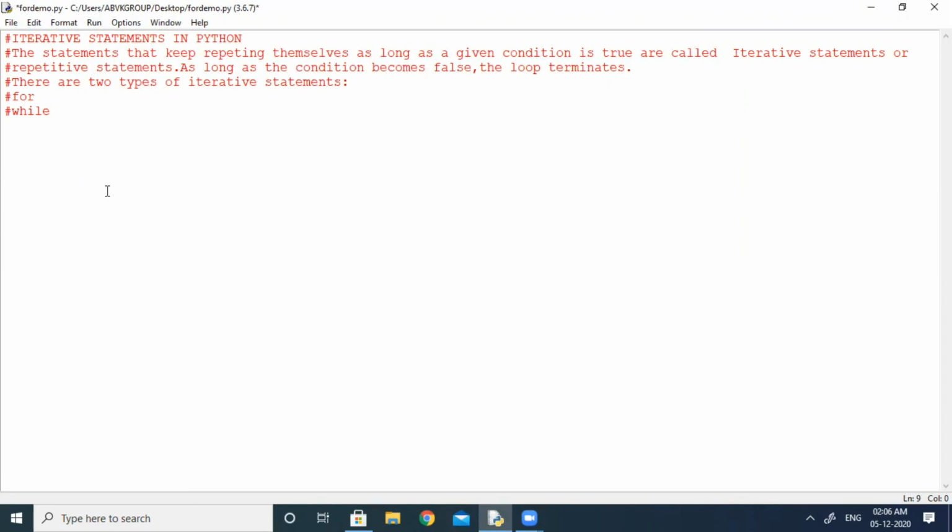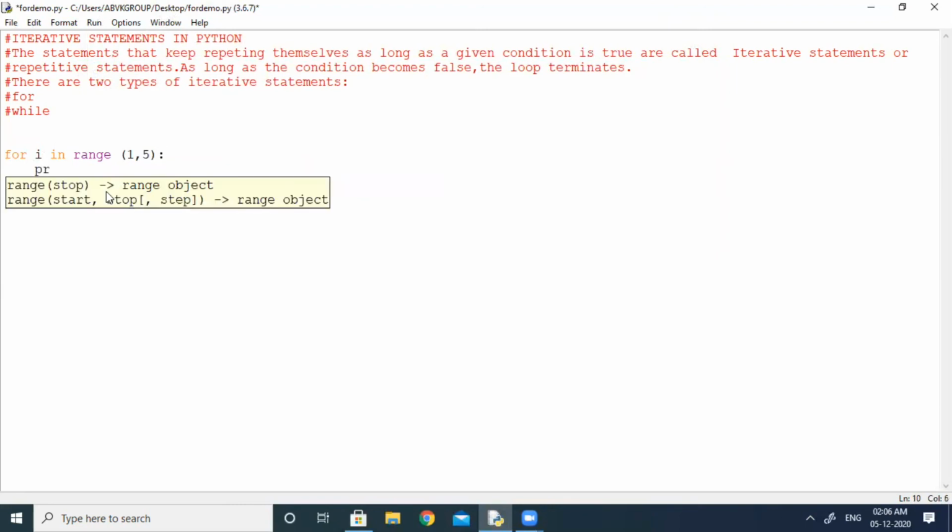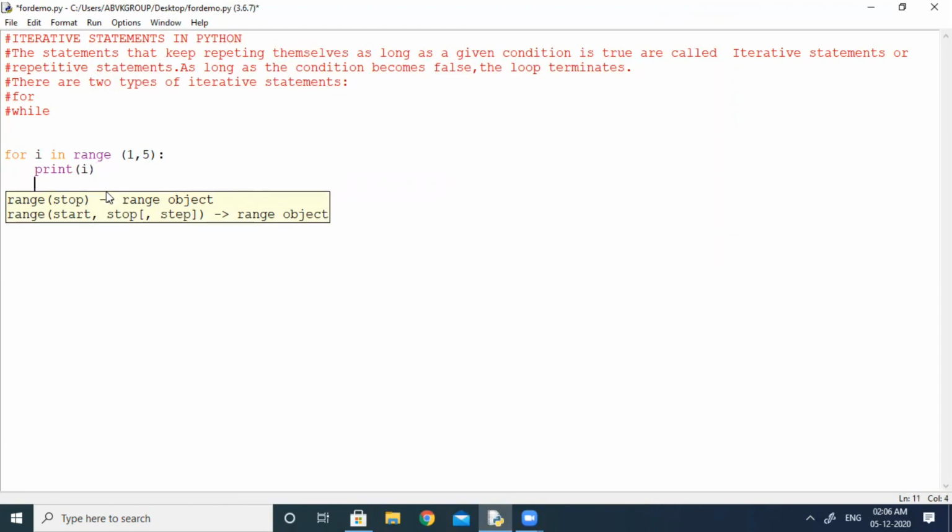Let us see. For this I am taking a small program: for I in range 1 to 5, for example. Now print the value of I. Now I am going to take the else part.